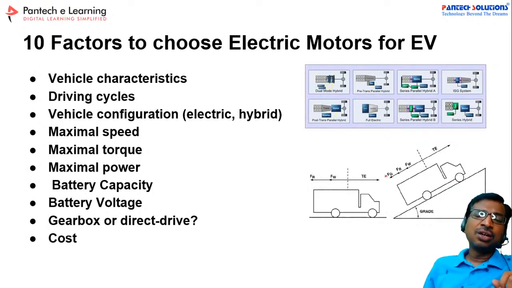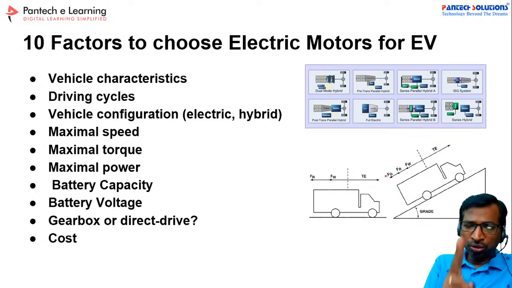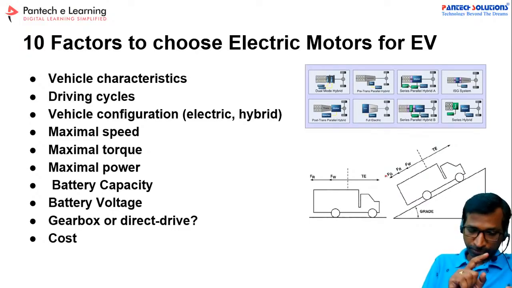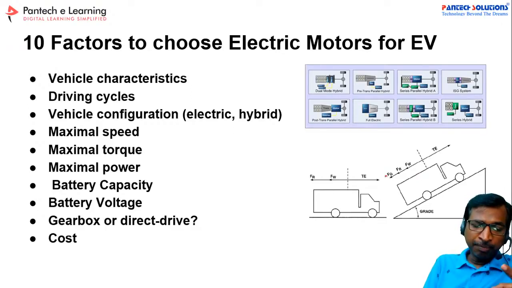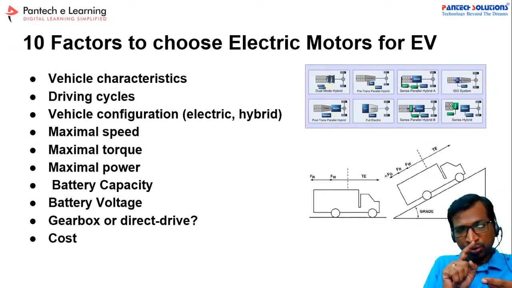Now let us check what types of motors are available. Sorry, how to choose the motor. As a thumb rule, there are two different cases. For two-wheelers and three-wheelers, you can use a DC motor or BLDC motor. For four-wheelers and high-power vehicles, you have to use a PMS motor, switch reluctance motor, or induction motor. So these three motors are widely used.